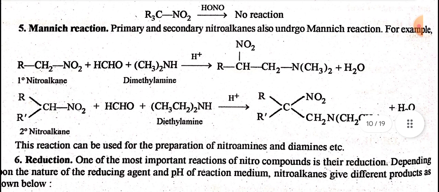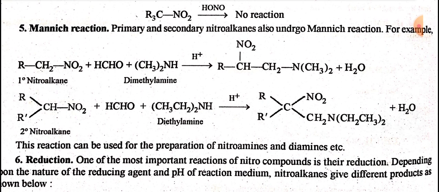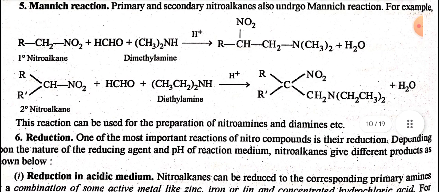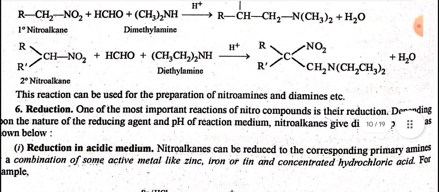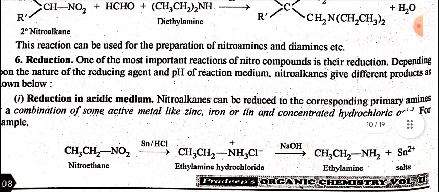Fifth is the Mannich reaction. Primary and secondary nitroalkanes also undergo the Mannich reaction. For example, when primary nitroalkane reacts with methanal and dimethylamine in the presence of acid, the following compound forms. That is, when secondary nitroalkane reacts with methanal and diethylamine in an acidic medium, it gives the following compound. This reaction can be used for the preparation of nitroamines and diamines, etc.